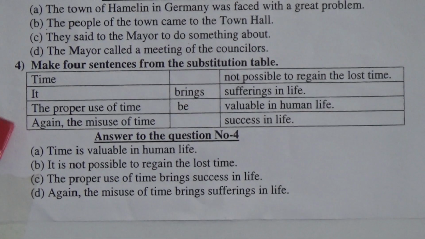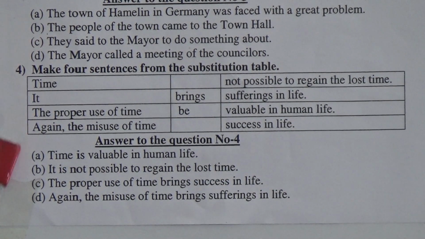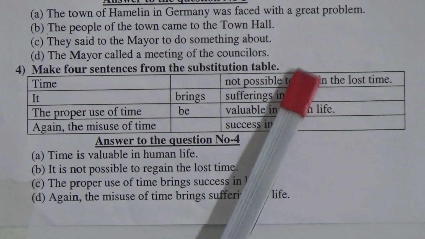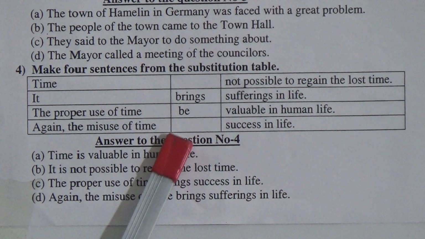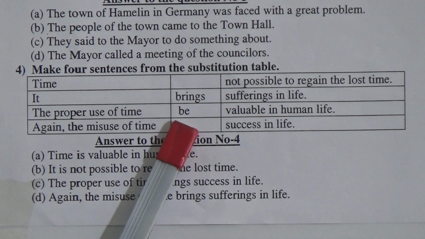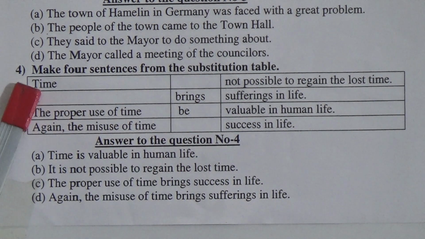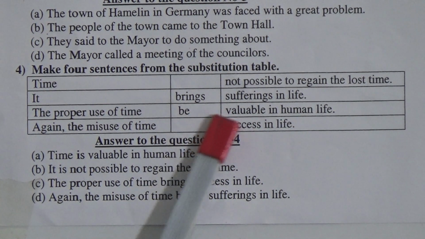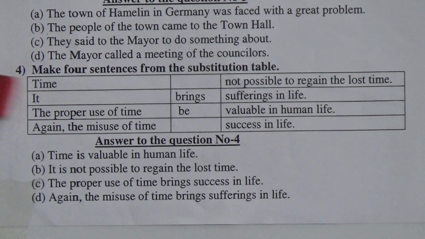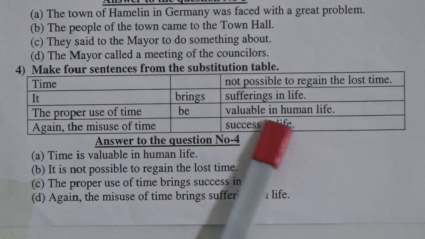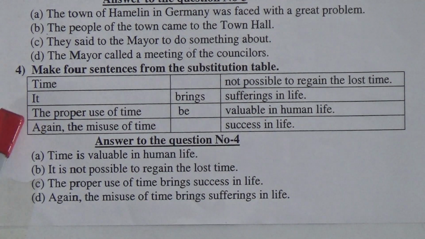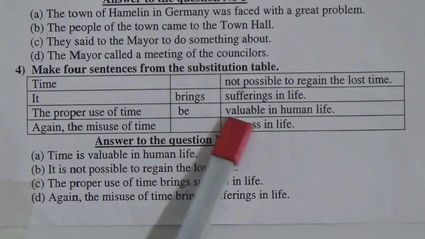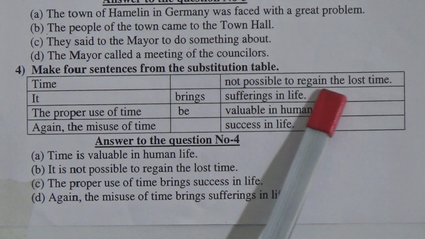Number 4, very easy. In this box you can see 4 subjects are given, 2 verbs are given, and 4 extensions or objects are given. Here B is given, and B means am, is, are, was, were. Time is valuable in human life. This sentence presents a present situation, that's why we are using is. It is, after it we use: it is not possible to regain the lost time.